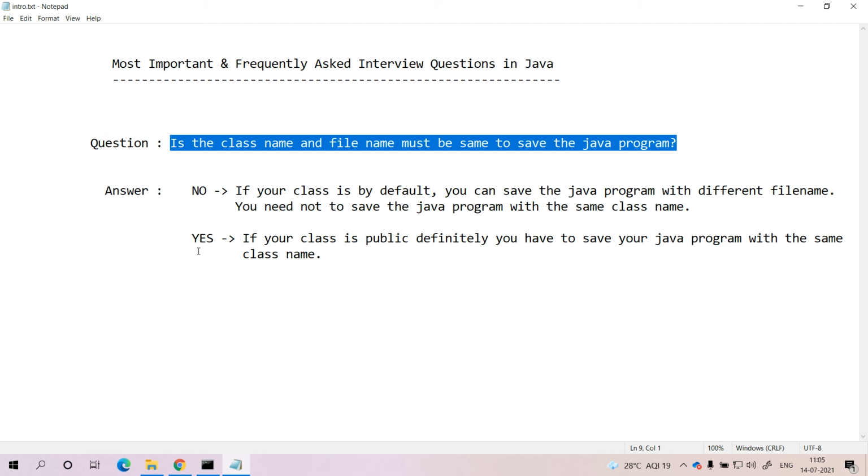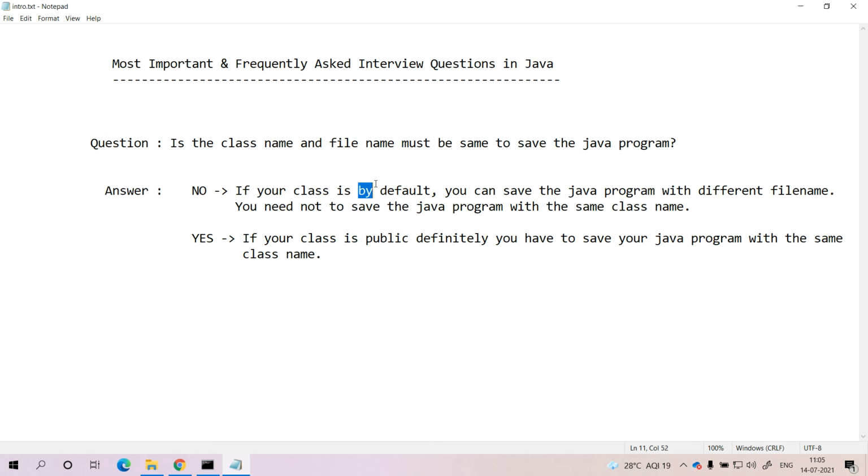So you can give two answers based upon the visibility of the class. If the visibility of the class is default, then you can save your Java program with a different file name. You do not need to bother about the class name. Whereas if your class is public, definitely your class name and the file name should be the same. That's all.